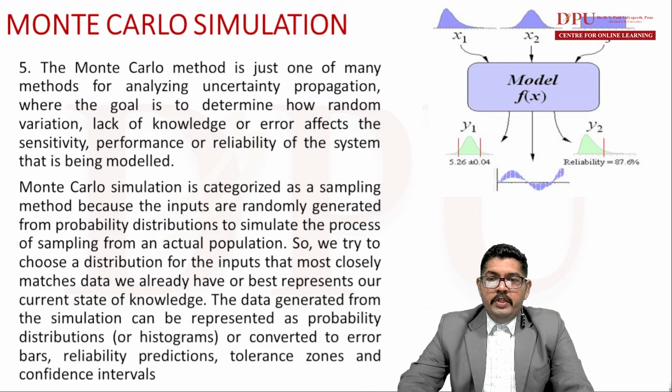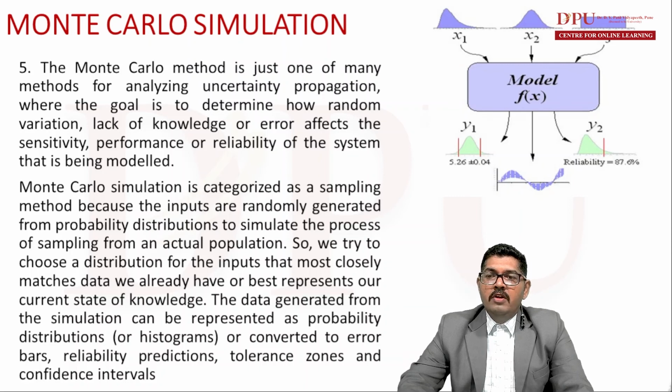We try to choose a distribution for the inputs that most closely matches the data we already have or best represents our current state of knowledge. The data generated from the simulation can be represented as probability distributions or histograms, or converted to error bars, reliability predictions, tolerance zones, and confidence intervals.